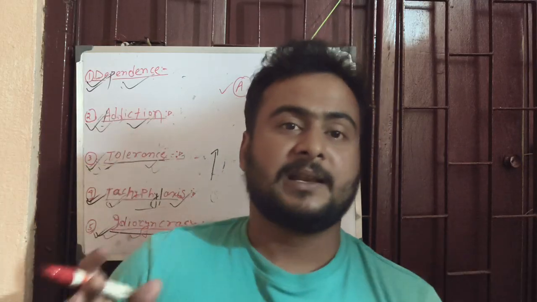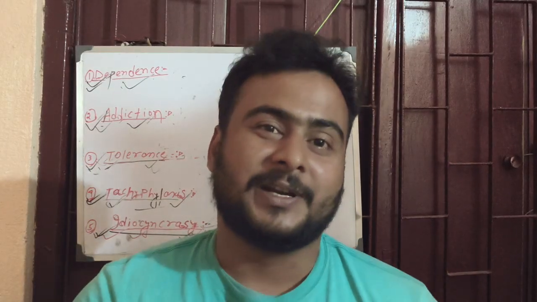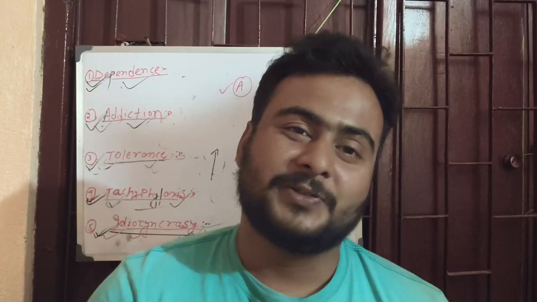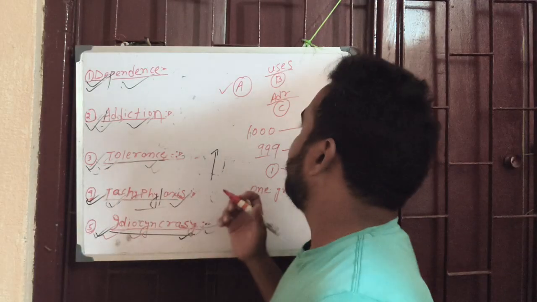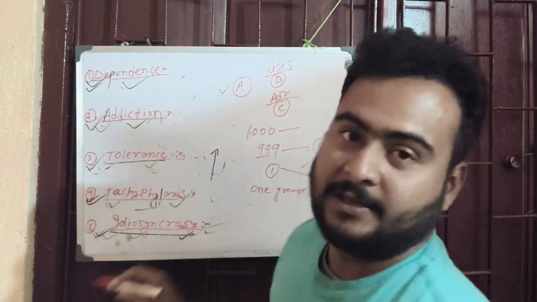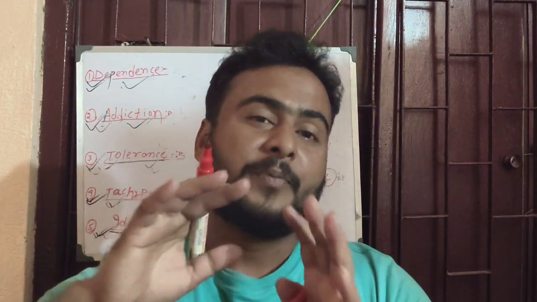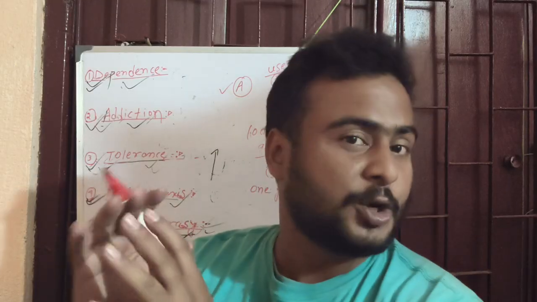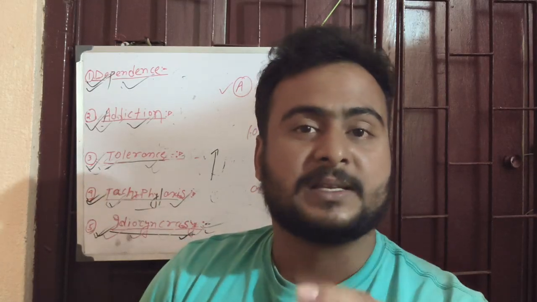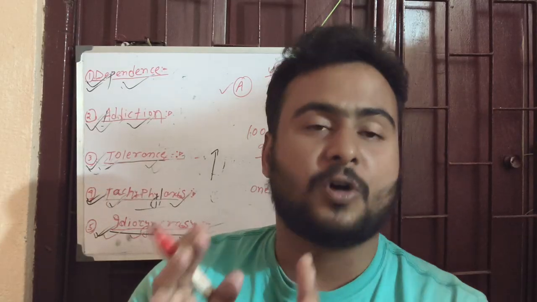For example, with barbiturates, few people if they take barbiturate get excited. So this is a kind of idiosyncrasy. For 1,000 people, most of the people, 99% or 99.99%, will not have that kind of ADR, but for a few persons there will be that kind of ADR for the same drug. This is called what?